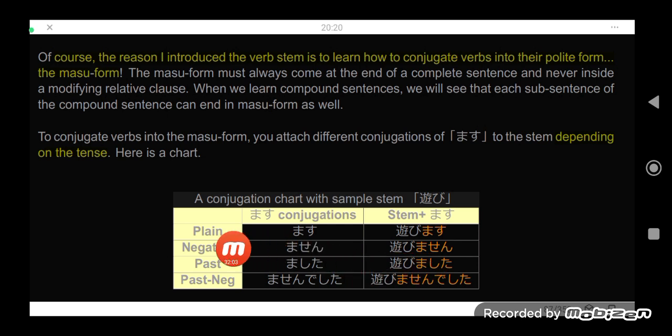Asobimasen, will not play. Asobimasen. For the past tense, using mashita. Asobimashita. How about the past negative? If asobimashita is the past tense for the masu form, the past tense negative of asobu is asobimasen deshita.